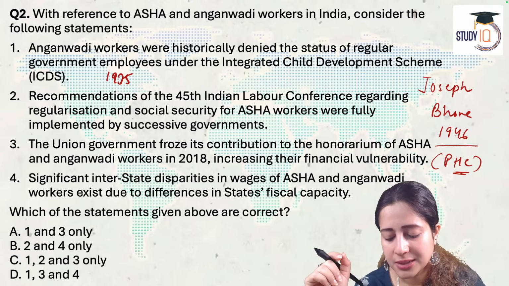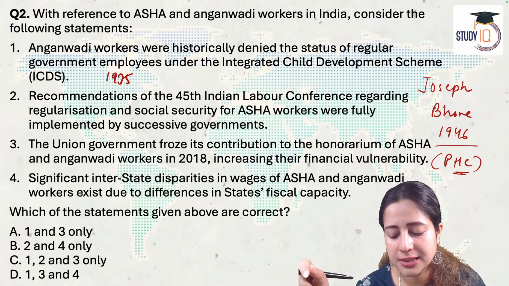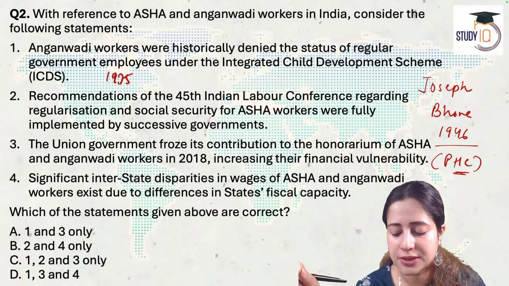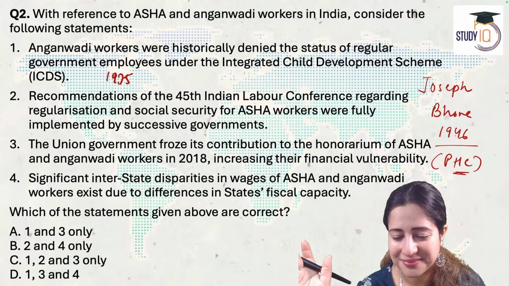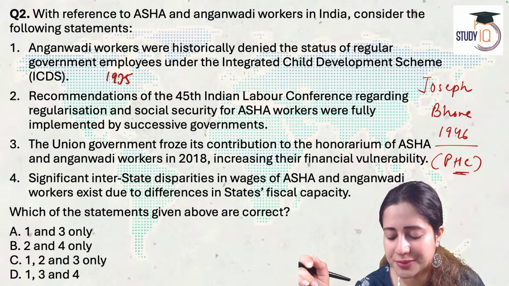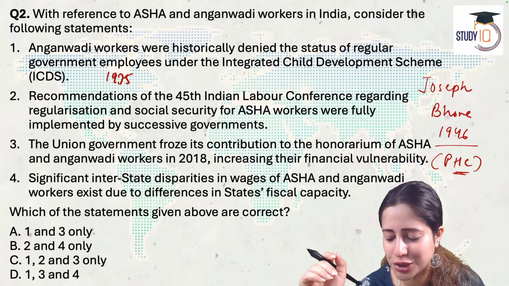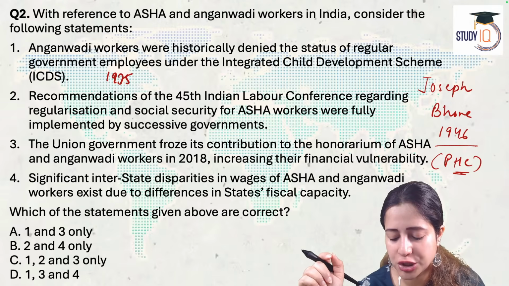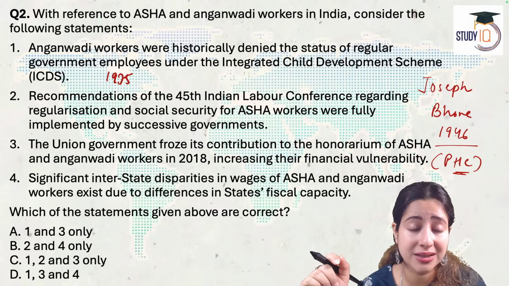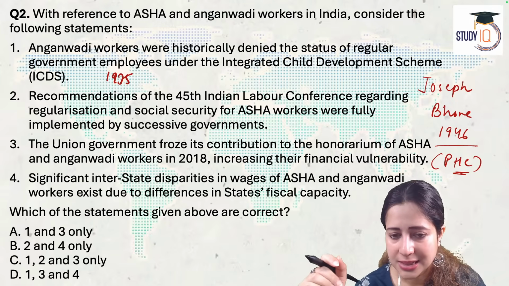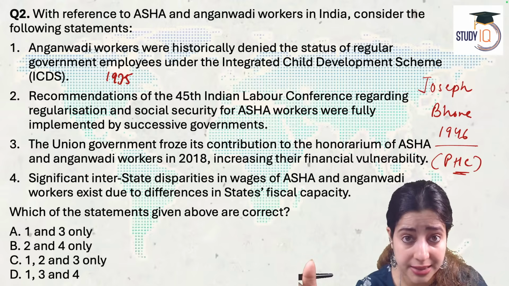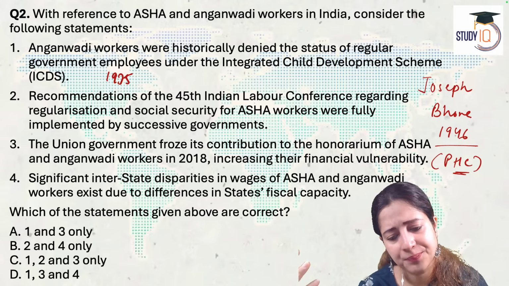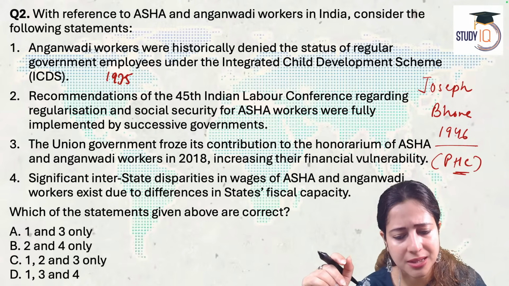Quickly, second statement. Recommendations of the 45th Indian Labour Conference regarding regularizing and giving social security for ASHA workers were fully implemented by all the governments. Third, the union government stopped its contribution to the honorary amount given to ASHA and Anganwadi workers in 2018, increasing their financial vulnerability. And last, significant interstate disparities in wages of ASHA and Anganwadi workers exist due to differences in states' fiscal policies. Which of these statements are correct?